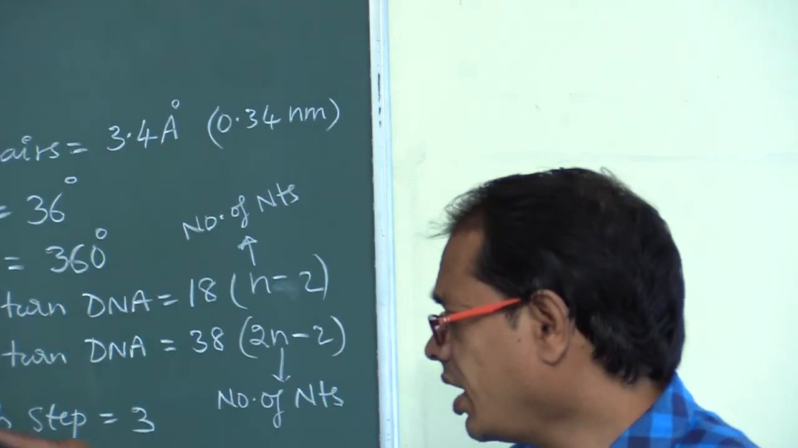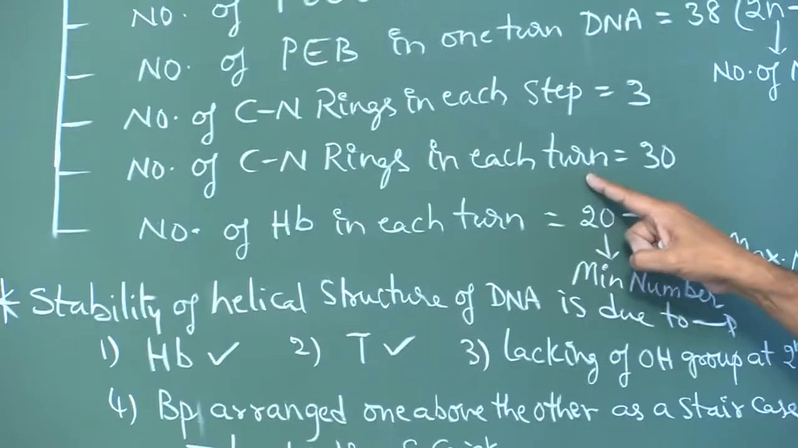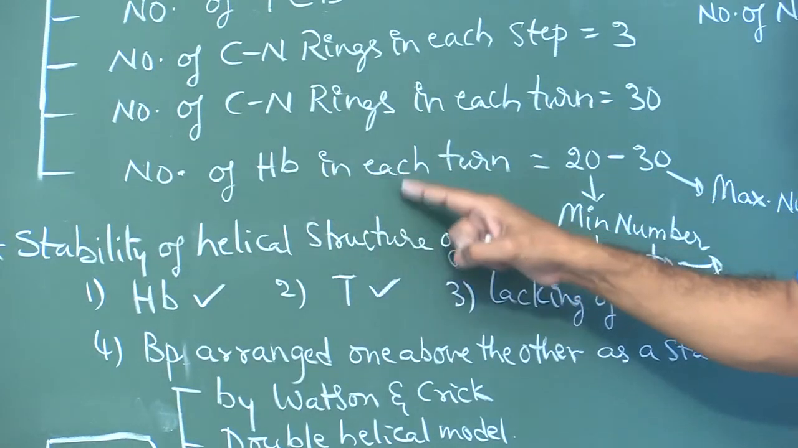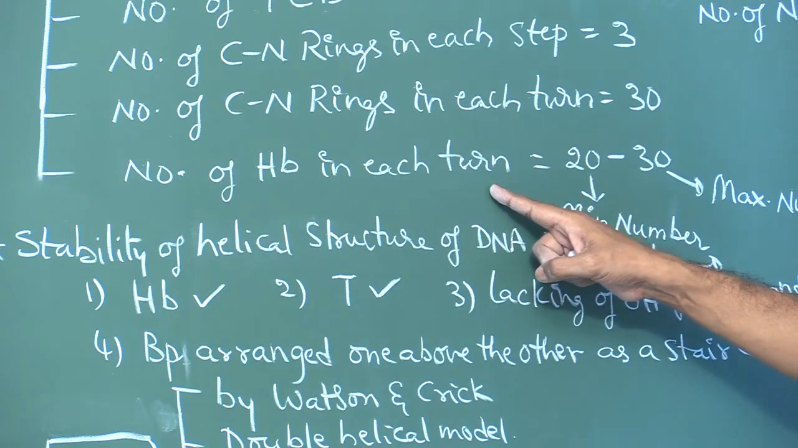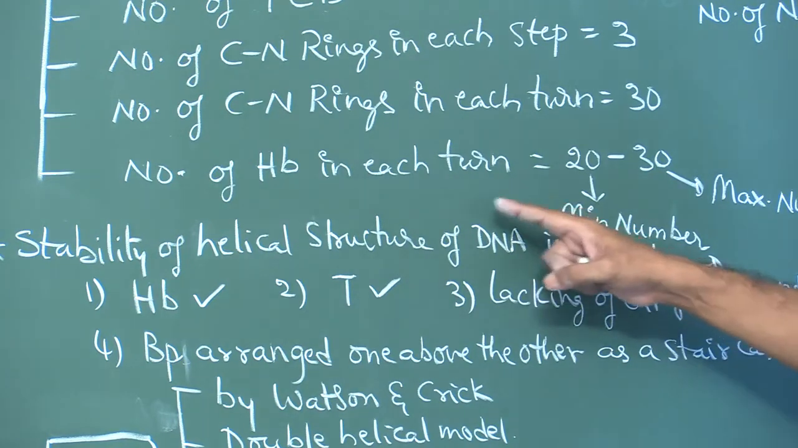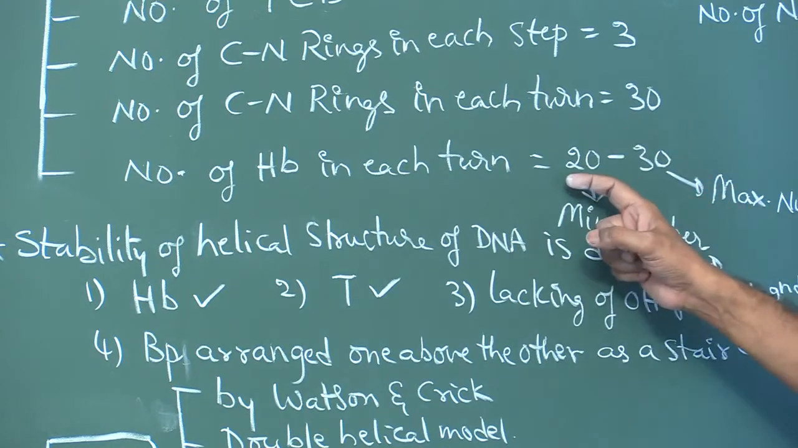The number of CN rings in each step is 3. The number of CN rings in each turn is 30. Now, the number of hydrogen bonds in each turn: if all 10 are A's, that is 10 into 2, 20. If all are G's, that is 10 into 3, 30. Hydrogen bonds range between 20 and 30. This number will change.